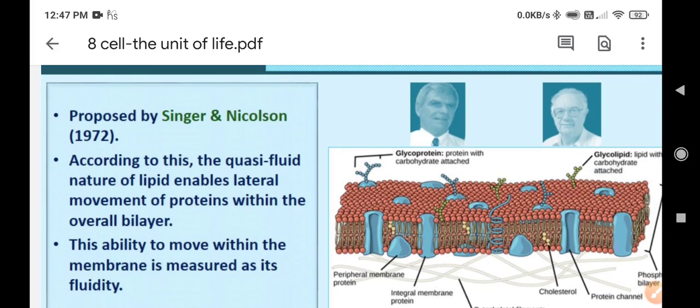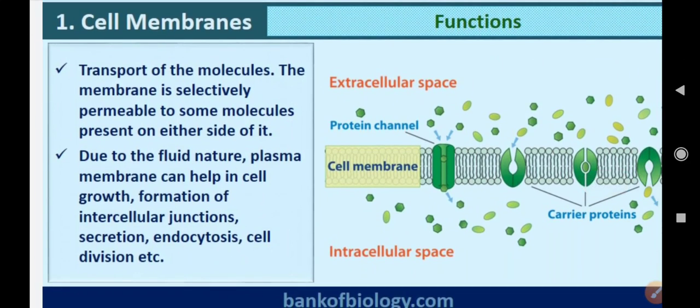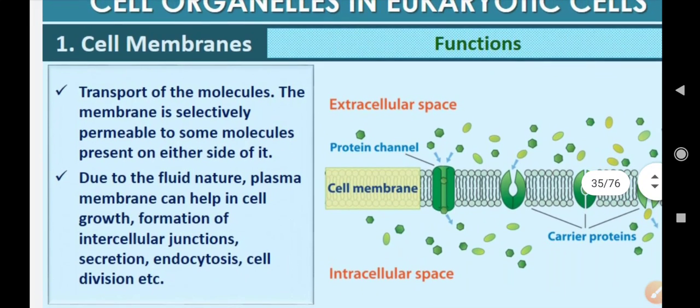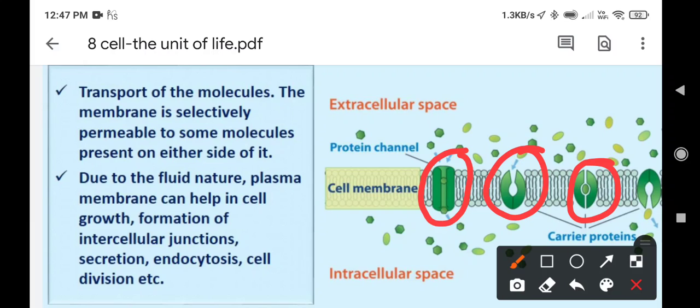Okay, now these proteins which are present inside it, it is very important for us to know the role of these proteins. Why are they present in such a way? These proteins are very important because they help in transport of molecules and ions. These carrier proteins are facilitating the transport of different types of molecules.